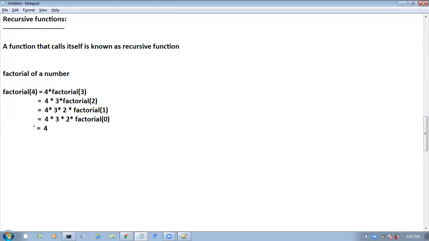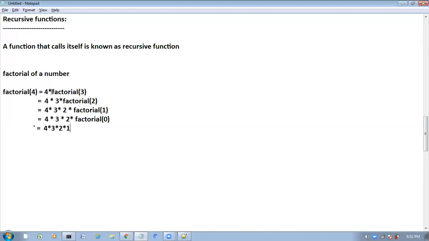Here we will get 4 into 3 into 2 into 1 into factorial of 0. Factorial of 0 means what? 1. So here you will get 1 like this. Totally how much will you get? 24 you will get as the output.